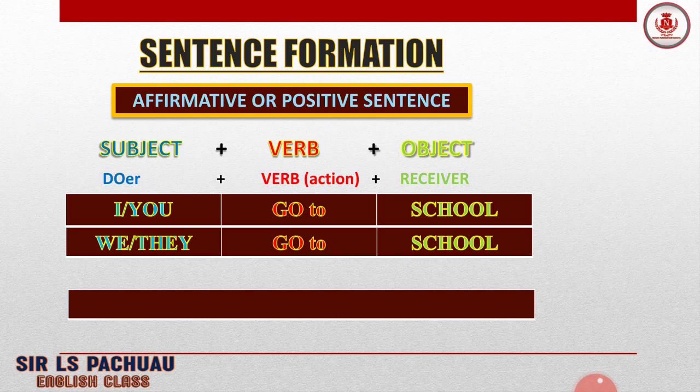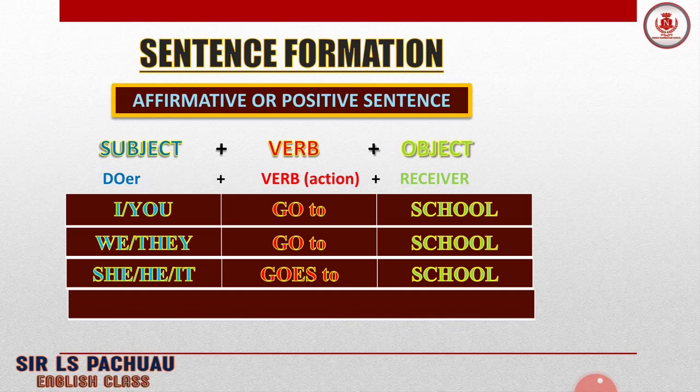Here, let's use we or they as the subject. We can still use the action verb go. We or they go to school. And for the last, he, she, it. Here there's a strict rule.